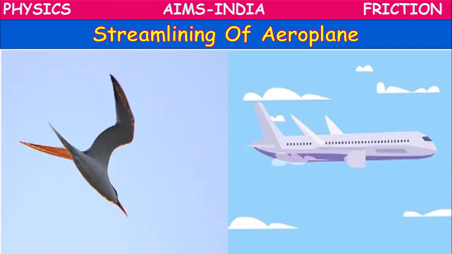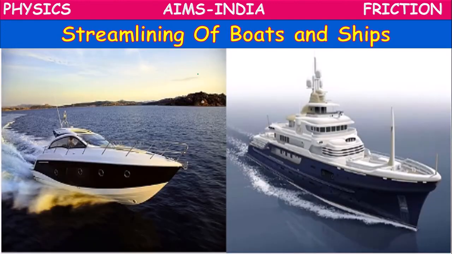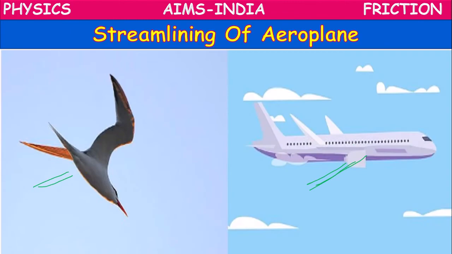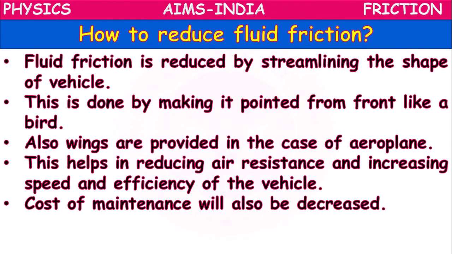Like streamlining of an aeroplane, like a bird, streamlined shape of an aeroplane. Streamlining of boats, in this front part you can observe the pointed end. Streamlining of boats and ships, or cars, racing cars and some luxury cars. Celebrities make use of these cars so that they can move fast. In this way we can reduce the fluid friction.